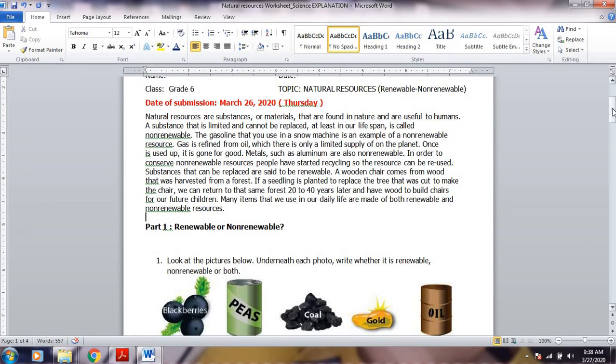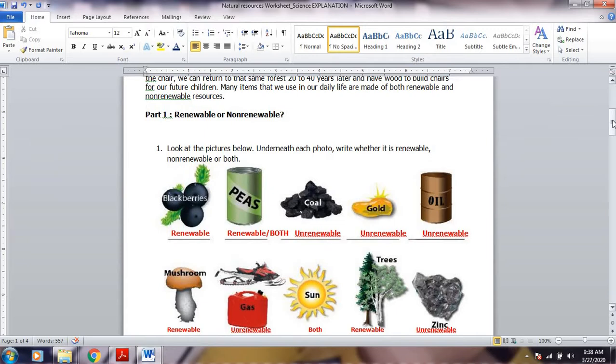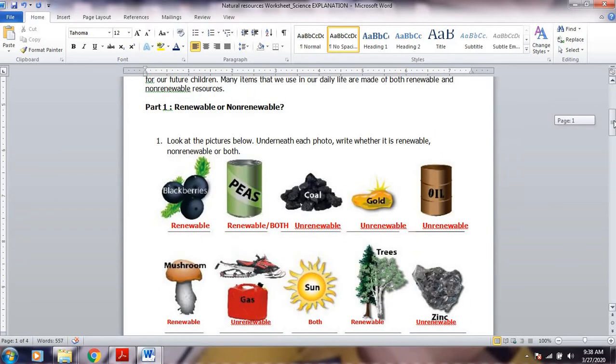Now let's move on to part 1. All right, you will identify if the following pictures are renewable or non-renewable. So let's begin with blackberries. All right, the answer is renewable. Yes, that's correct. Remember, plants will always be considered renewable, especially when you replant them. I think that is pretty practical, guys.